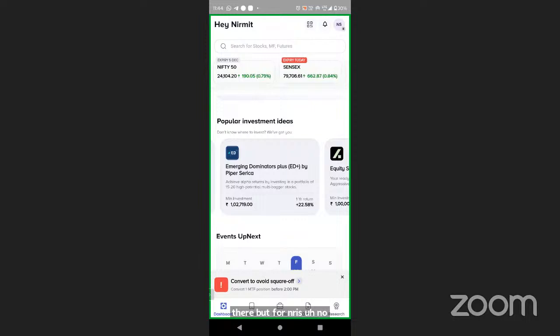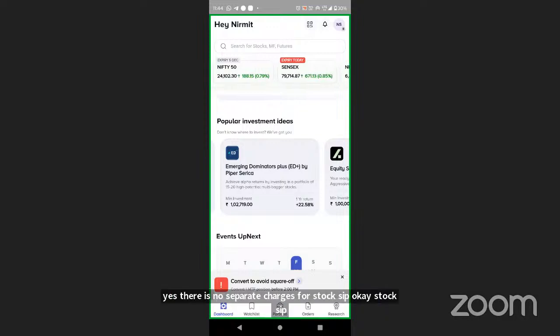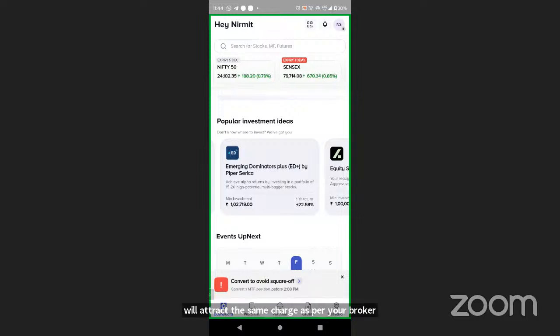Any other thing you would like me to share? So yes, there are no separate charges for stock SIP. Stock SIP will attract the same charge as per your brokerage slab. There is no separate charge for setting up your stock SIP.